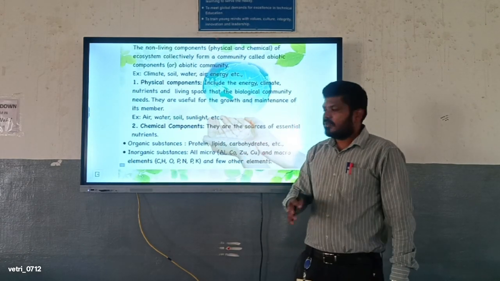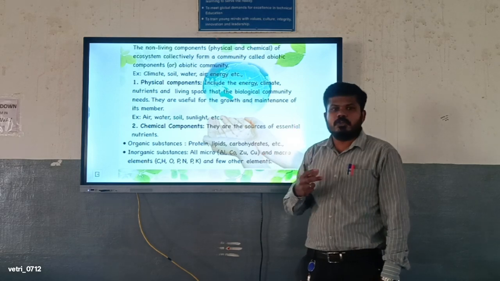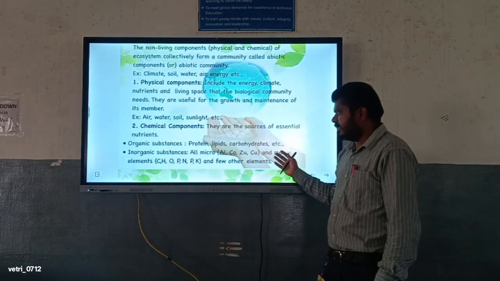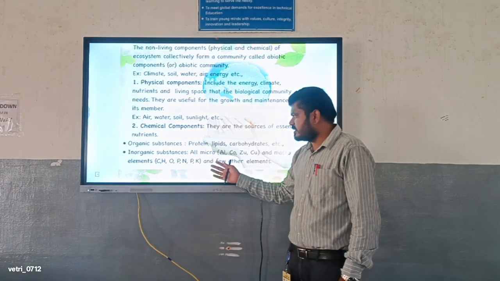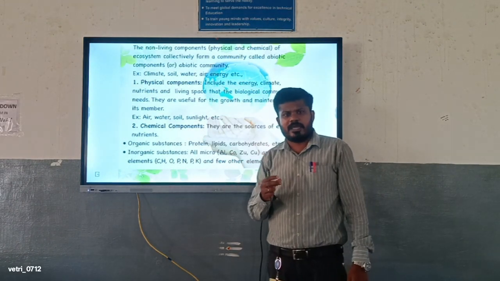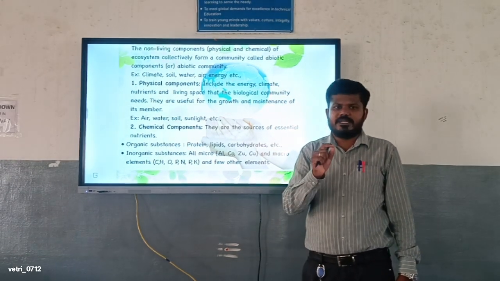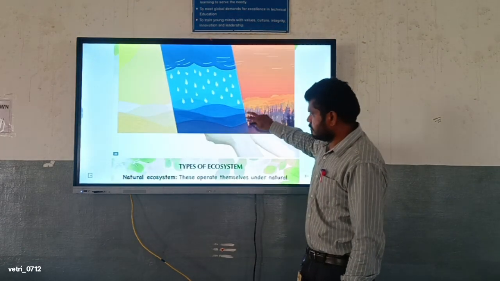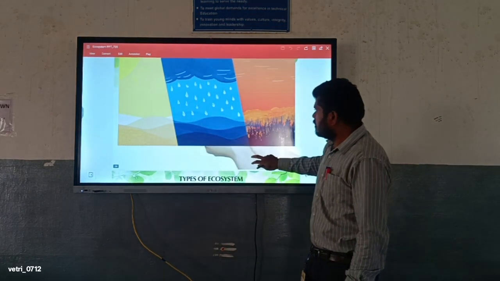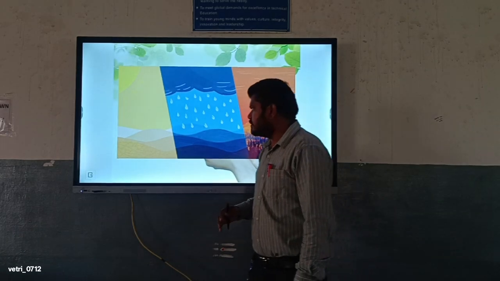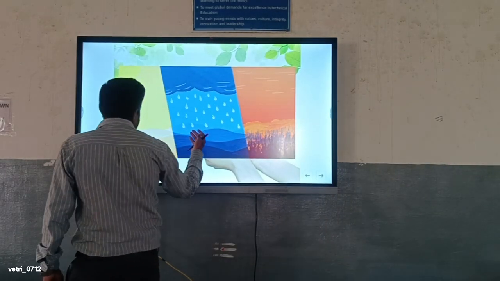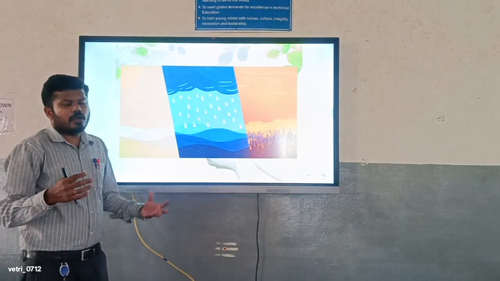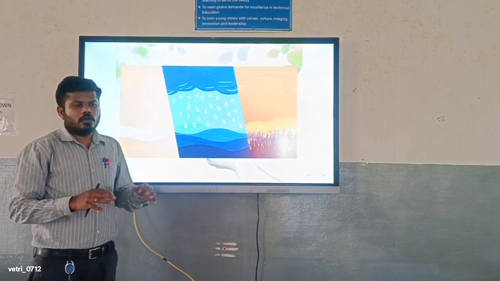Chemical components are the sources of essential nutrients. These include organic substances like proteins, lipids, and carbohydrates, and inorganic substances, the micro-level chemical things we use for living purposes. These are the three examples: land, soil, water, air, or heat energies. These are the non-living components that are in physical contact with the living organisms.